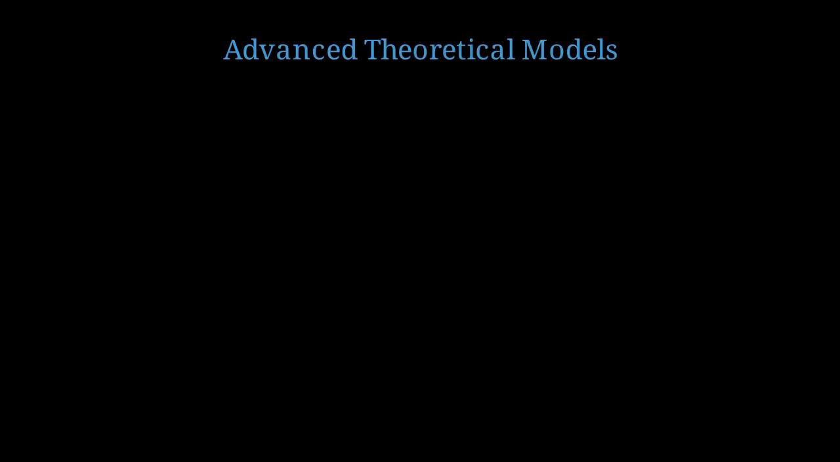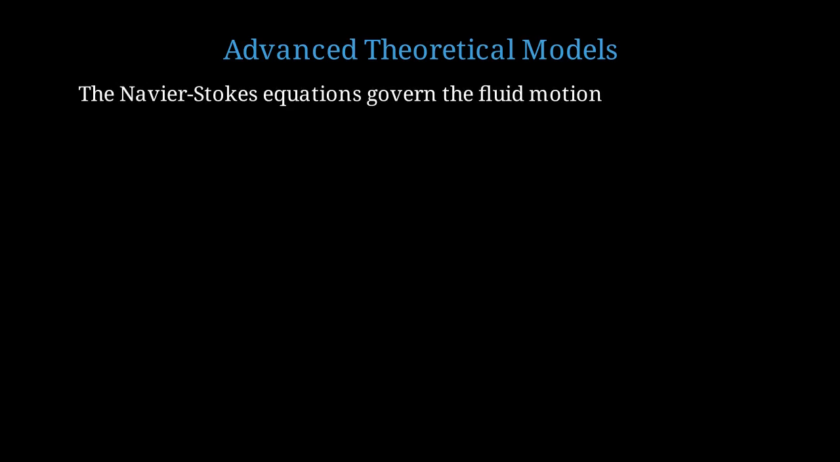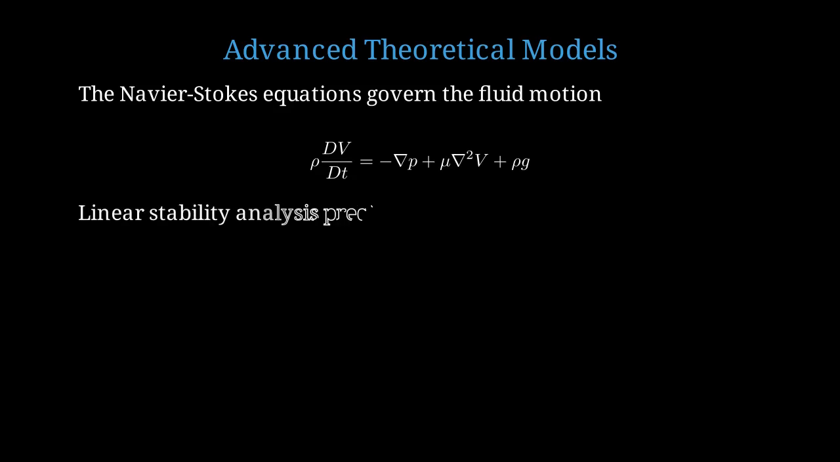Modern theoretical models provide deeper insight into the paradox. The complete description requires solving the Navier-Stokes equations with free surface boundary conditions. The Navier-Stokes equation states that rho dV/dt equals negative gradient P plus mu del squared V plus rho g. Linear stability analysis of the jet can predict the wavelength of the fastest growing instability.